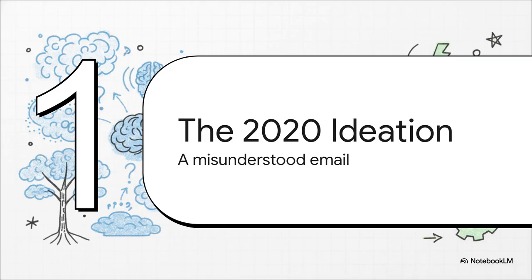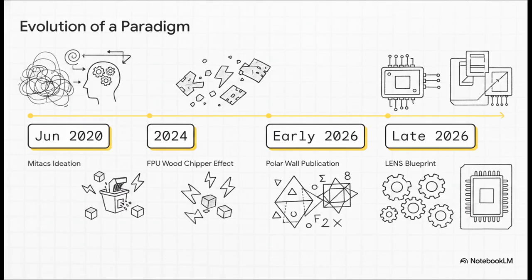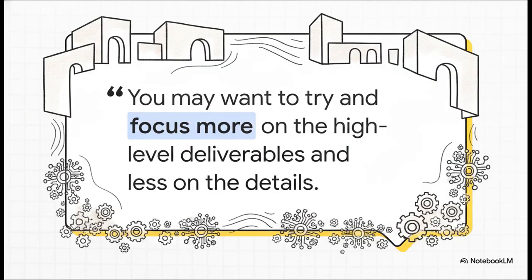Okay, let's jump right into Part 1, the 2020 ideation. We're tracking lead strategist Kyle McLean-Smith's intense journey, starting way back in June of 2020. What basically started as a casually misunderstood email thread during a MyTax research proposal rapidly snowballed. We see this massive evolution from theoretical software concepts trying to bridge human intent and machine execution to diagnosing critical hardware failures in 2024, moving into entirely new mathematical frameworks and ultimately arriving at unyielding physical hardware realities by late 2026.